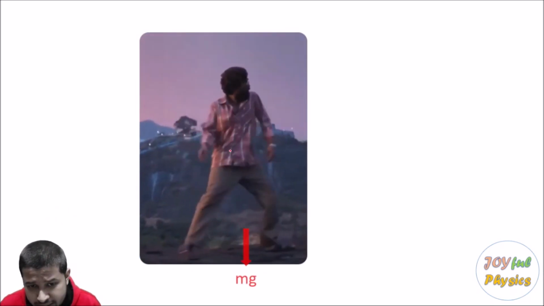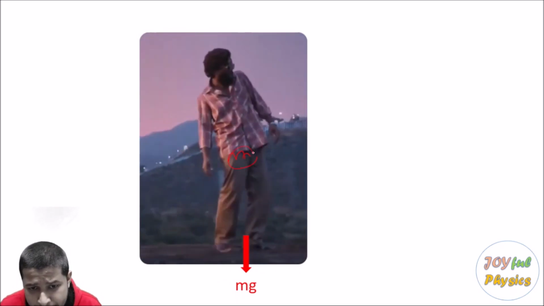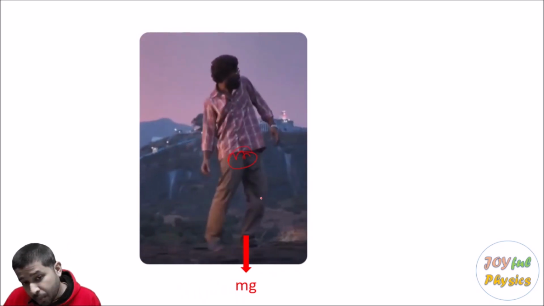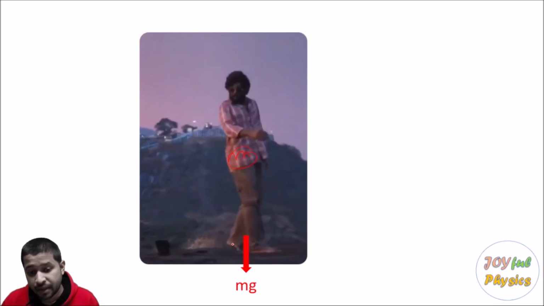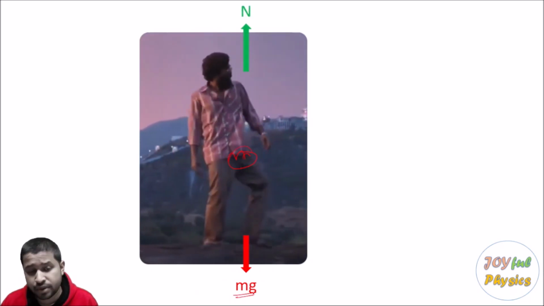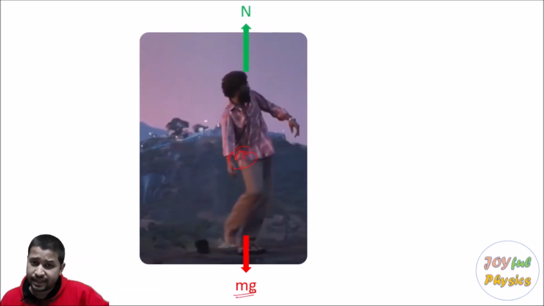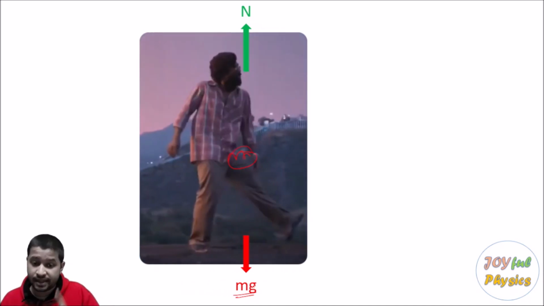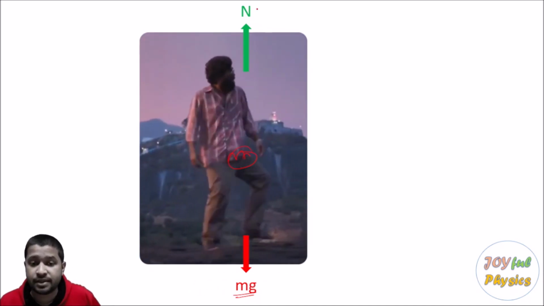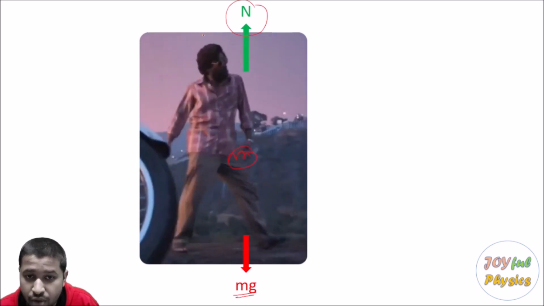Now if the mass of the gentleman is m, then he will be pulled towards the center of the earth by force mg. We know this. Now since he's not going into the surface of the earth, that means there has to be an equal and opposite force which is balancing this. That is the normal reaction.